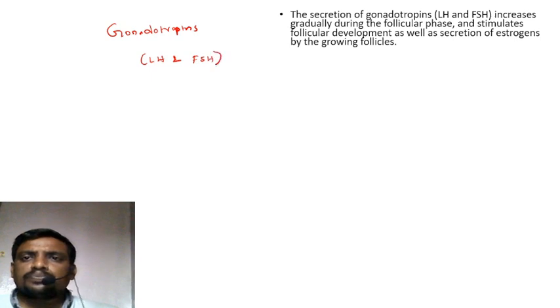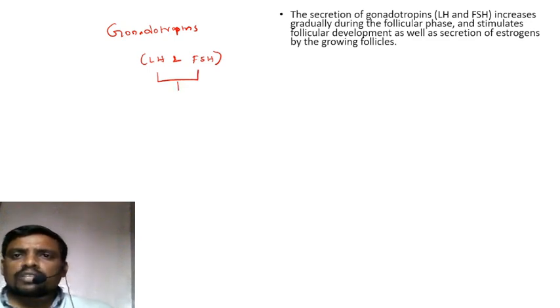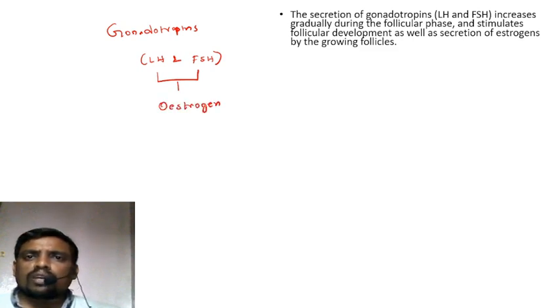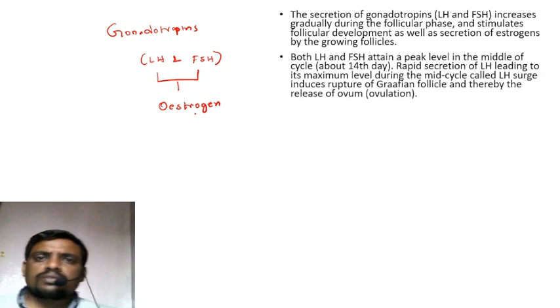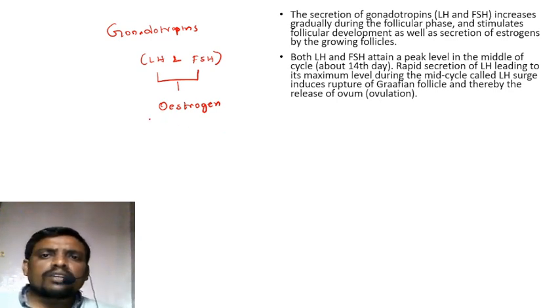Secretion of gonadotrophins, like luteinizing hormone and follicle stimulating hormone, gradually increases during the follicular phase and stimulates the follicular development as well as secretion of estrogen hormone by the growing follicles. Both LH and FSH attain a peak level in the middle of the cycle,